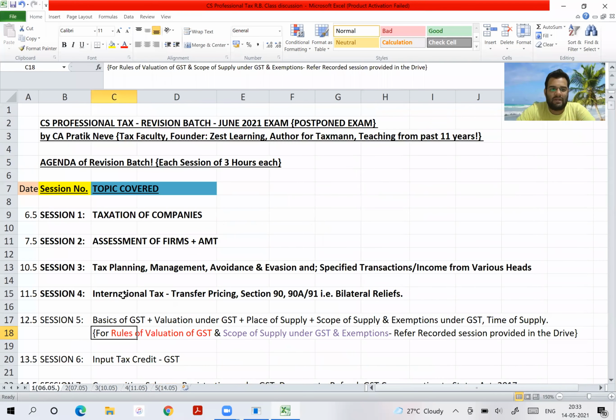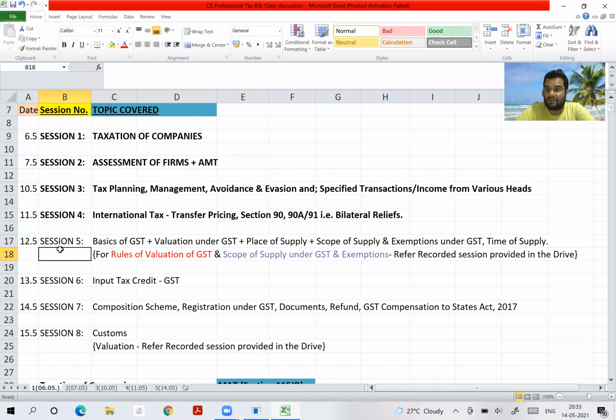On day one, we had discussed that in each session we'll be doing what? Basics of GST, one. Secondly, valuation under GST, but of course excluding the rules part. Why? Because the rules part is given to you on the drive. I want each and every student to do the rule part correctly and very much in depth. So even for revision batch students, the rule part is given on the drive.